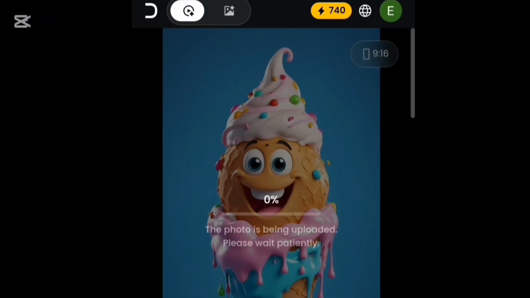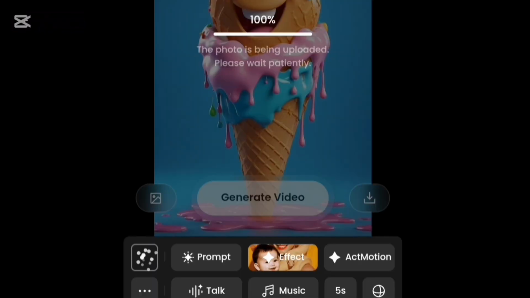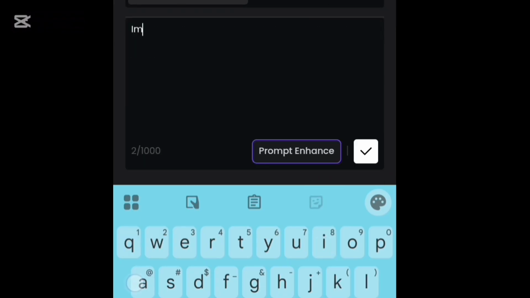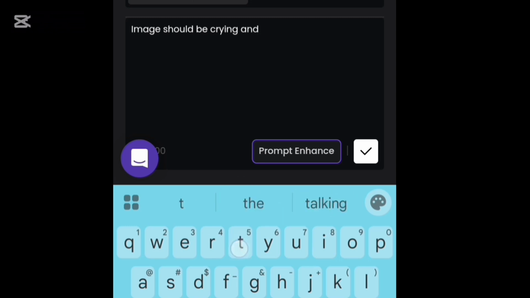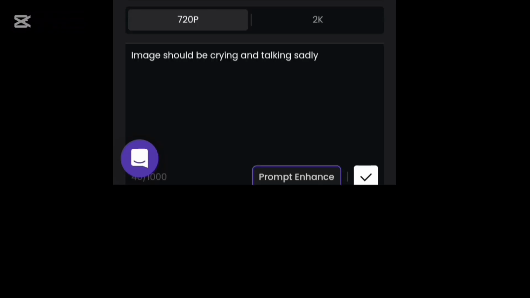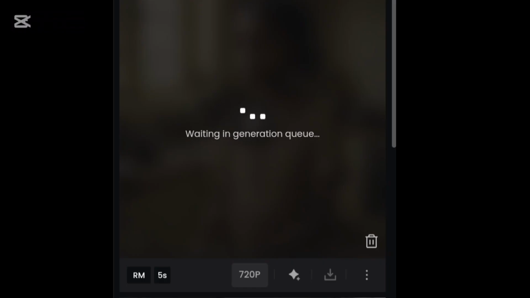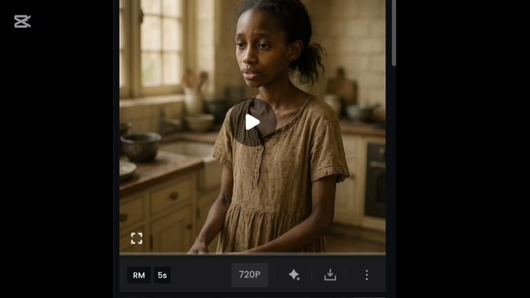You want to bring in the image, tell Digin what you want the image to do, and then click on generate. Another reason why I don't really like Digin is because it is 5 seconds. I am really limited to some of the things that I can do or my images can do, right? But I love the fact that the images can move, they can do hand gestures, they can smile, they can cry, and they can do a whole lot of things depending on the prompt that you gave it, right? And that is something that I really love for the fact that it is also free. The only disadvantage is it has to be 5 seconds, right? Unless you are paying for it.